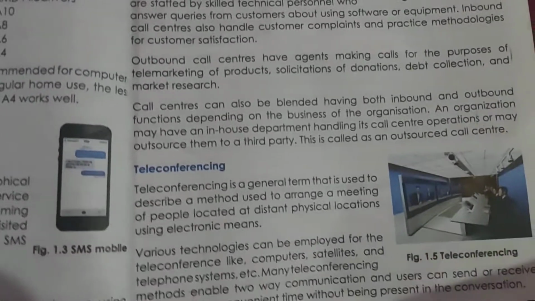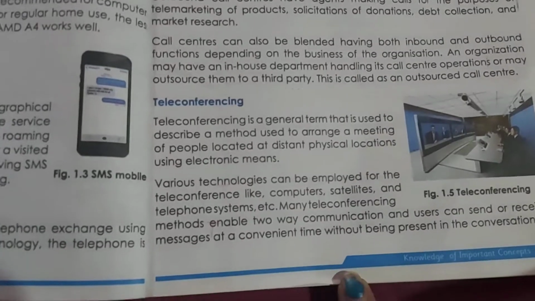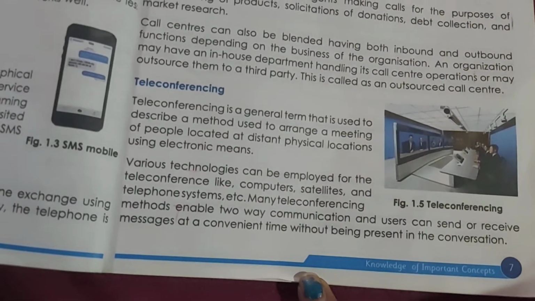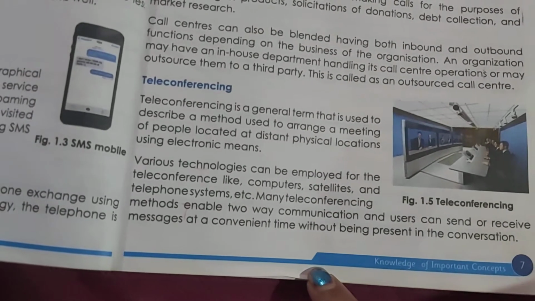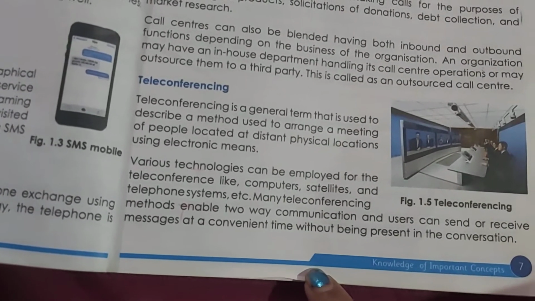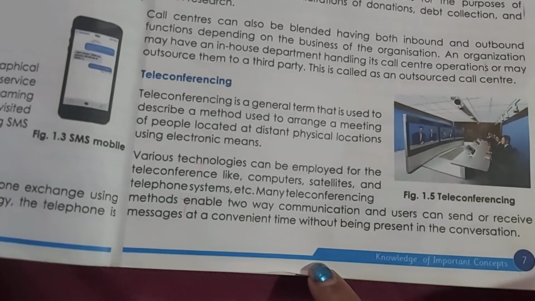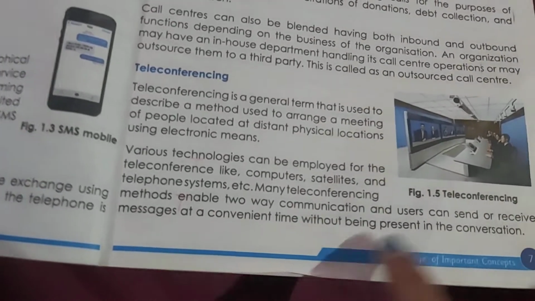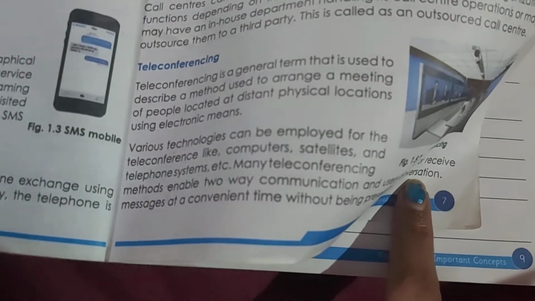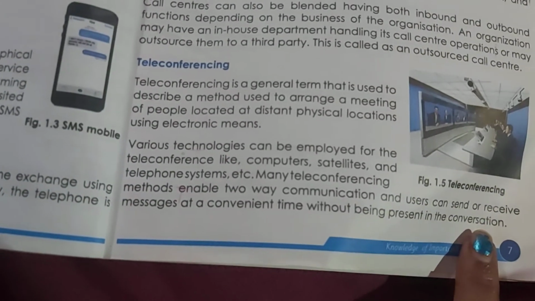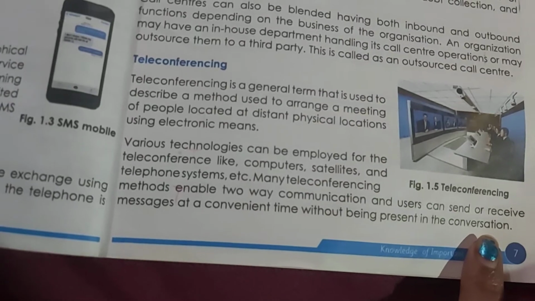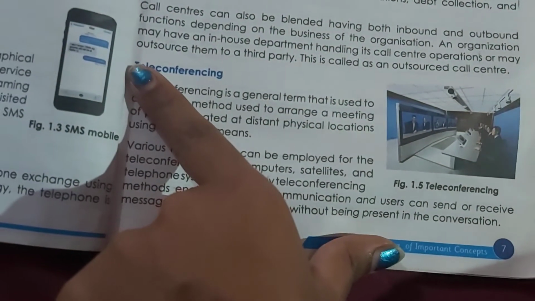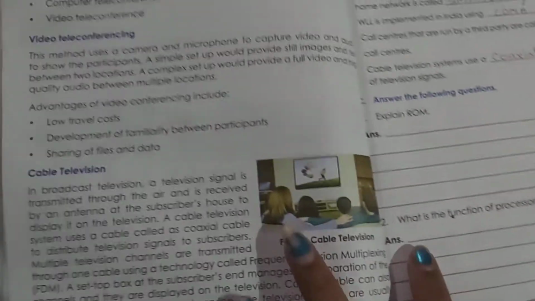Now teleconferencing. In teleconferencing, we can arrange meetings. There are various technologies employed in teleconferencing, like computer and satellite. In teleconferencing, you can send and receive mails and messages at a convenient time without being present at the conversation.